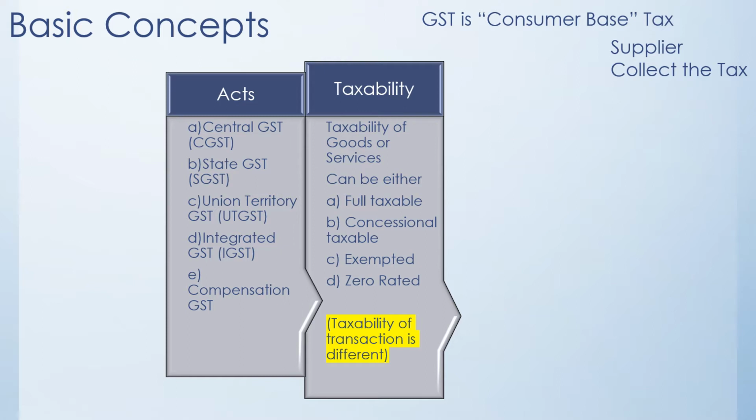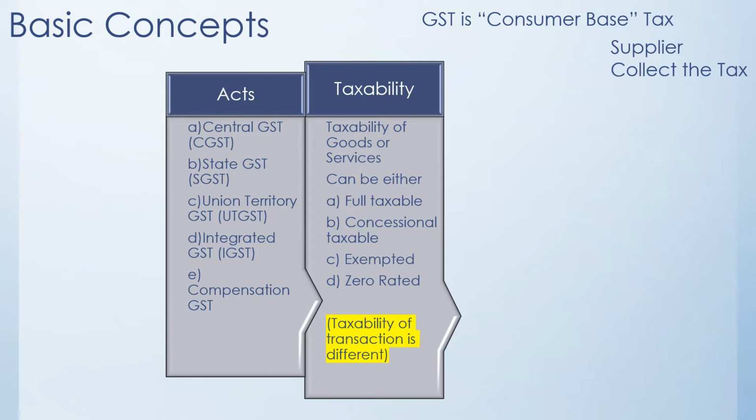Then there are concessional rates of tax. The government under certain situations provides that you may not have to pay the full tax, but you will have to pay a lesser amount of tax. So that is a different aspect. The third one is exempted. Certain goods which are of an essential nature, take for example vegetables, are exempted from the tax because it is necessary for each and every consumer. As I told you, GST is a consumer based tax. So if the government desires to give relief to any particular section of the people or consumers, then in that scenario they may either provide a concessional rate of tax or they may exempt certain goods.